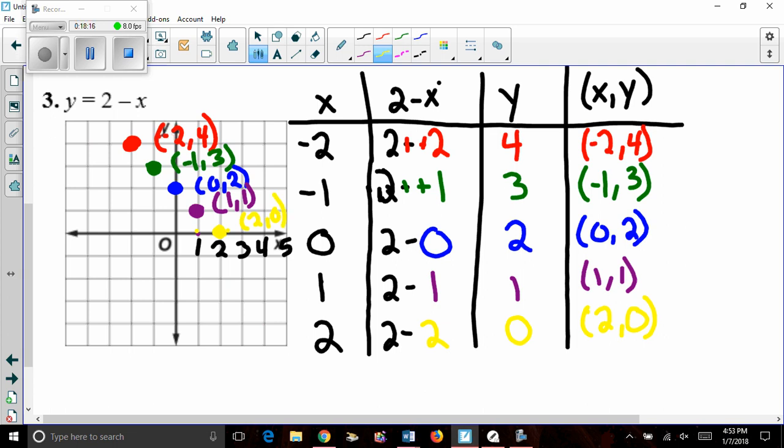I apologize that yellow was hard to read. From certain angles, it's pretty easy, but I'll try to use a different color as I move forward. From here, all I have to do is make my straight line. Notice that I still took it off the grid. Make my arrows. And that's my line. And again, another strong thing to do would be to say that this is y equals 2 minus x. But again, that's not absolutely necessary. Your teacher may say so. I'm worried about, can you get this on the graph?